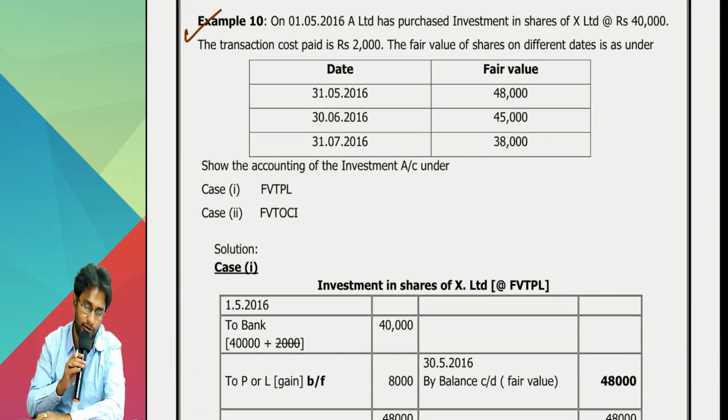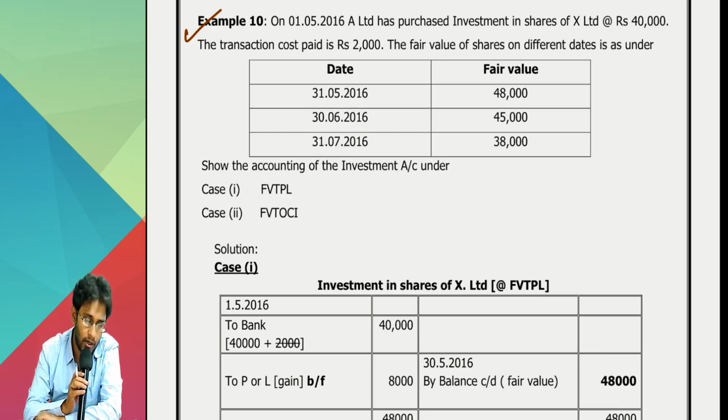Next page, a very easy question is there, but important. On 1st May 2016, A Limited purchased an investment in shares of X Limited at rupees 40,000. The transaction cost paid is 2,000 rupees. The fair value of the shares on different dates is as under. May ending date fair value is given, June ending date given, July ending date also some fair value is given.